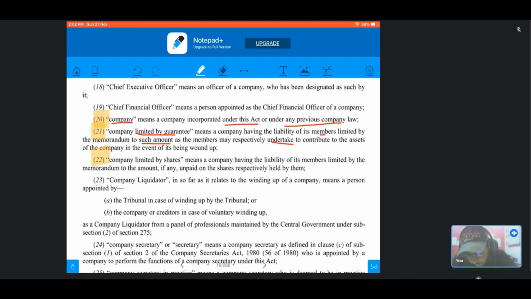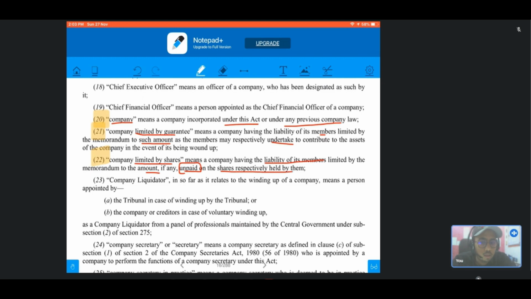The next similar definition is of the company limited by shares. In such companies, the liability of members is limited only up to the amount which is unpaid on the shares held by them. Therefore, a company limited by shares means a company having the liability of its members limited by the memorandum to such amount, if any, unpaid on the shares respectively held by them.